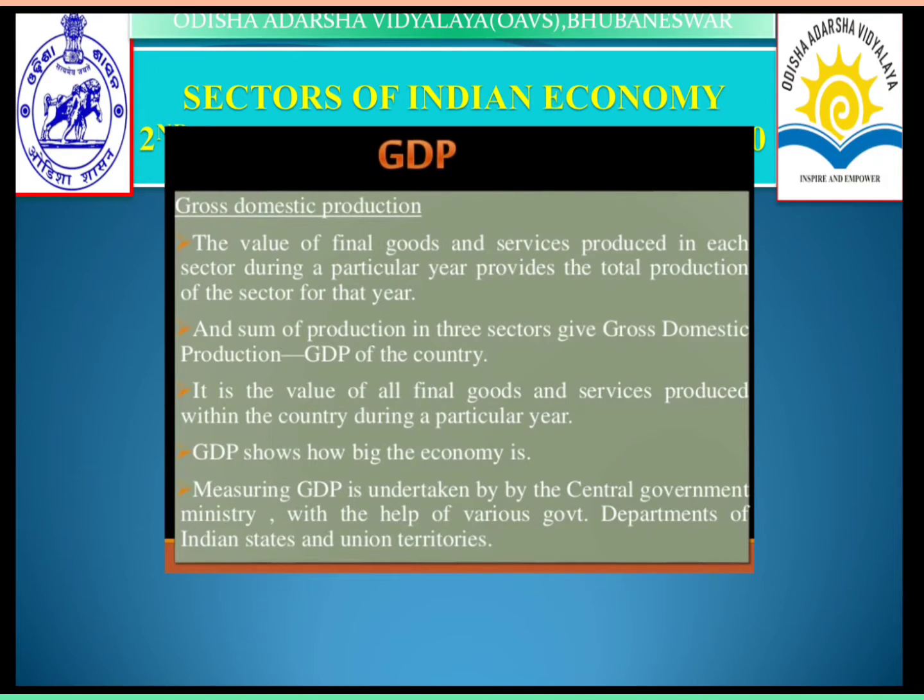GDP shows how big the economy is. We can know the bigness of the economy by knowing the GDP of the country. Measuring GDP is undertaken by the central ministry with the help of various government departments of Indian states and union territories. This is the detailed information about GDP.